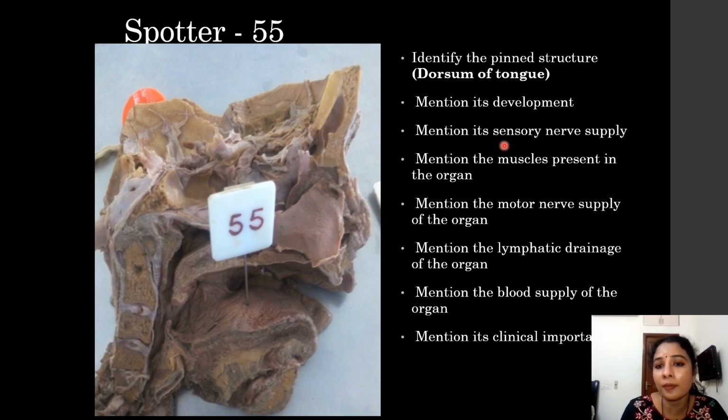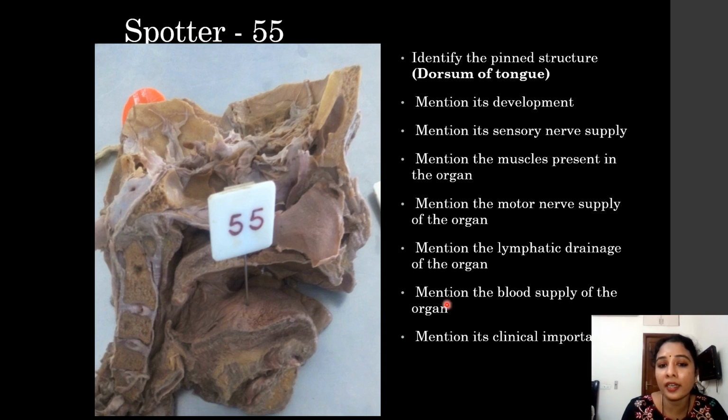And the sensory supply to the tongue: the anterior 2/3 is supplied by the lingual nerve for general sensations. Special sensations, that is taste, by the chorda tympani nerve. The posterior 1/3 is supplied by the glossopharyngeal nerve, for both general and special sensations. Muscles present in it, you can tell genioglossus, hyoglossus, extrinsic and intrinsic muscles, all the muscles you can mention. And motor supply, the hypoglossal nerve supplies all the muscles except palatoglossus.